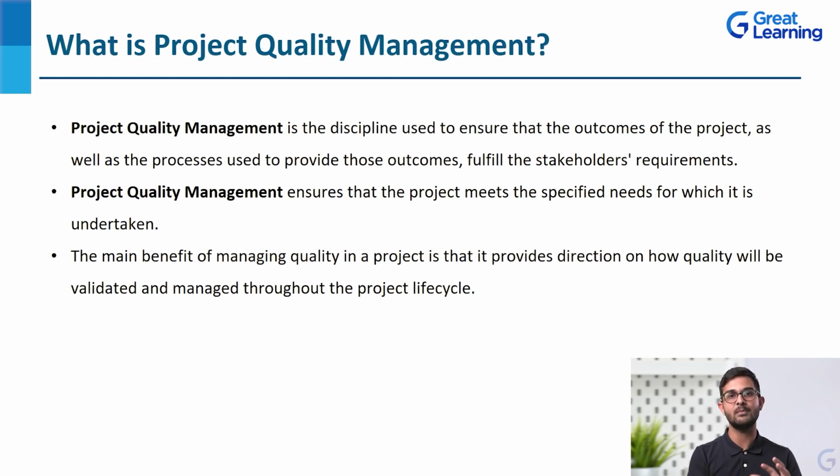So whenever we talk about managing quality in a particular project, you have to ensure that whatever is the outcome of that project and whatever processes we are taking in order to reach those specified needs, both these things are equally important. Project quality management ensures that the project meets the specified needs for which it is undertaken. That is the main objective whenever we are talking about quality in project management. The main benefit of managing quality in a project is that it provides direction on how quality will be validated and managed throughout the project lifecycle.